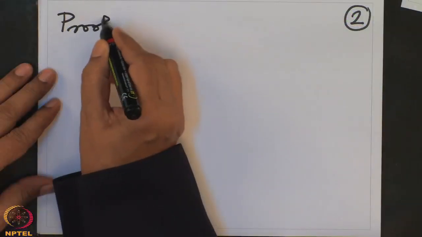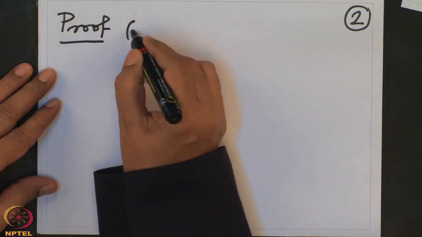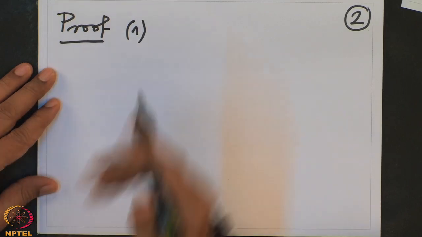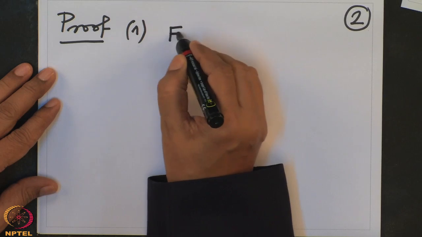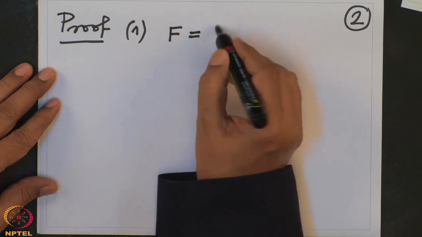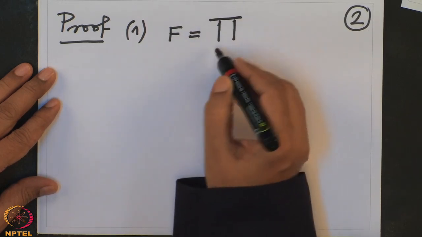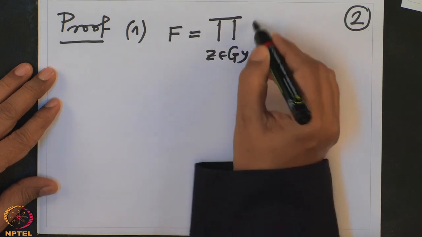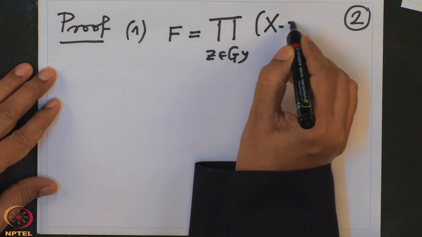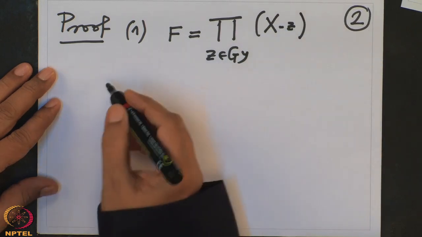Proof of 1. So, let me call f the polynomial on the right side. This is the product over z in the orbit of y of x minus z. So, what is clear?